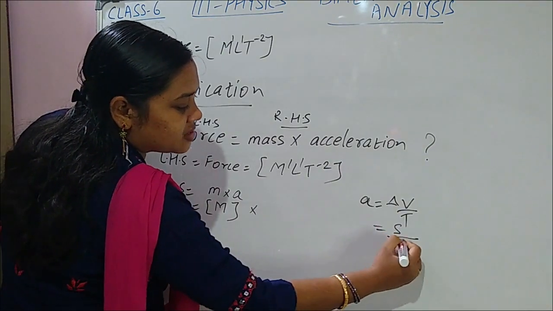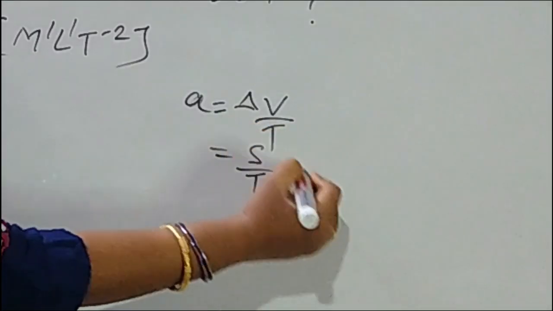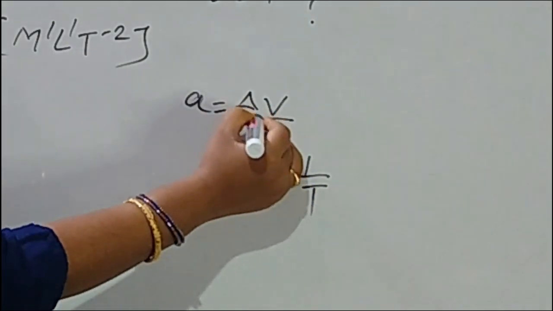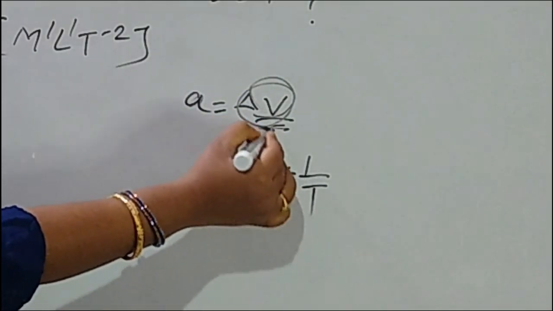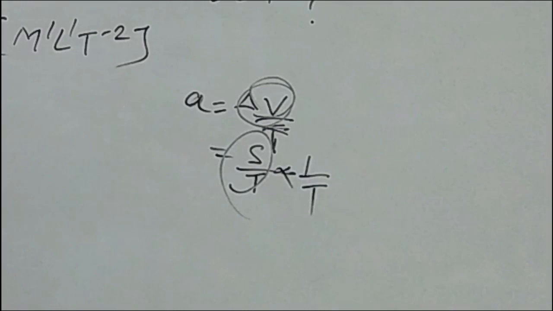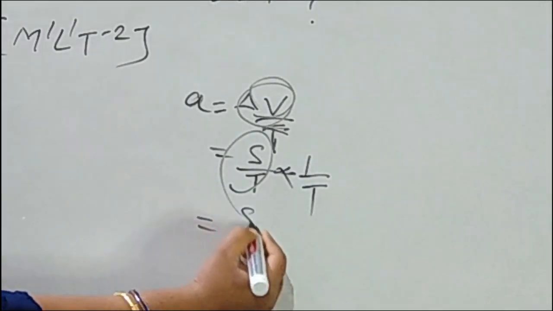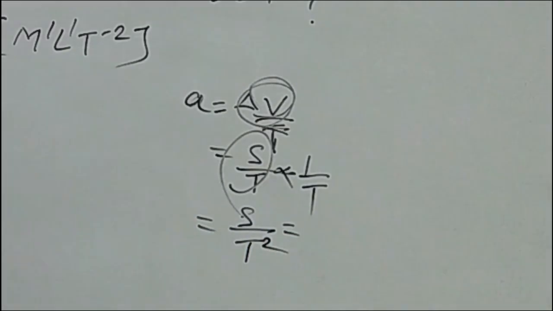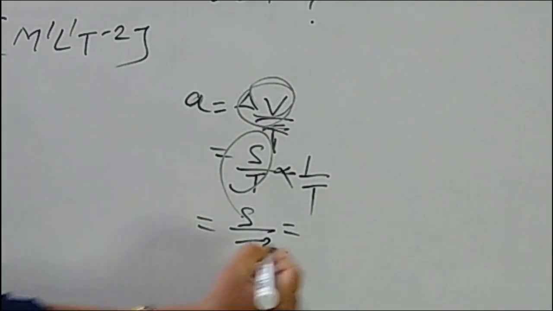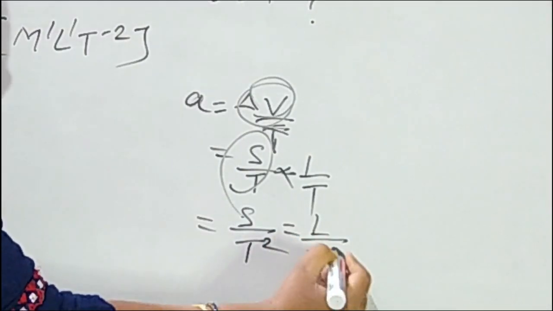Velocity is displacement by time, and T is already there in the denominator. So delta V is equal to S by T, and again T in the denominator, that is 1 by T. So what is this? S by T square. S is nothing but displacement, nothing but length. So L by T square.